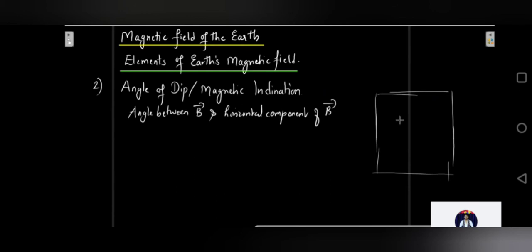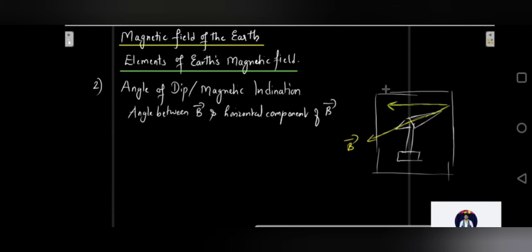A plane in which your magnetic needle would suspend freely. Correct? So this is your, let's say, needle which is suspended freely. Now what will be the direction of the total magnetic field? Obviously the magnetic field line must be passing through the needle. So this is the direction of the total magnetic field. The angle this total magnetic field is making with the horizontal